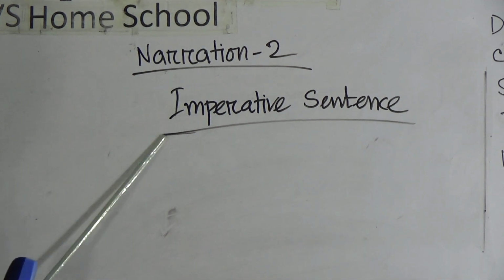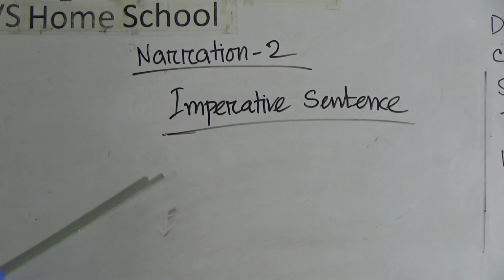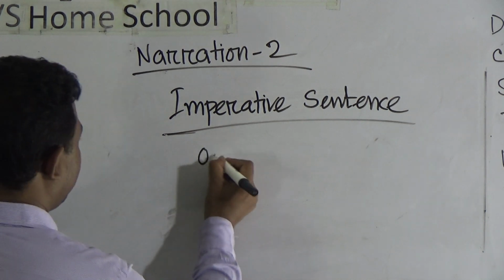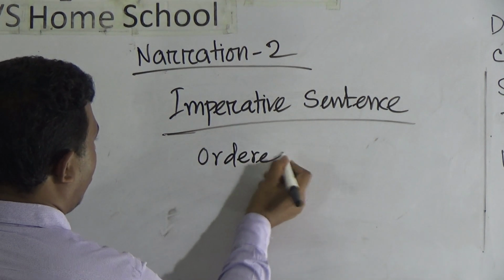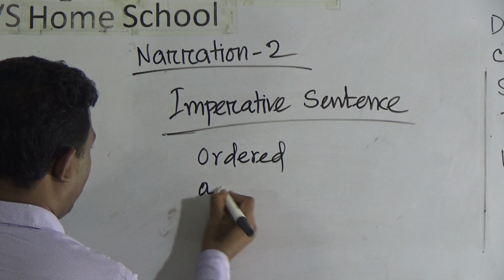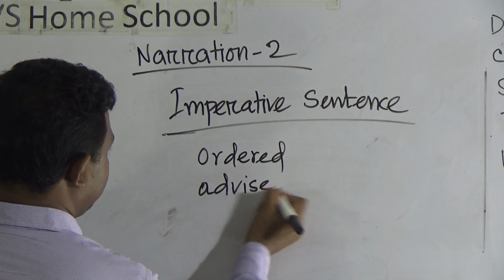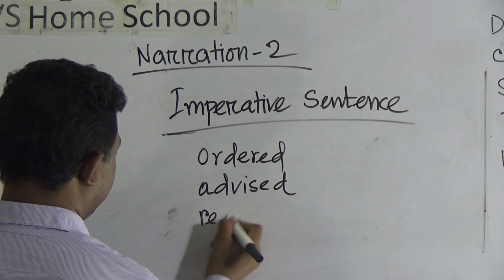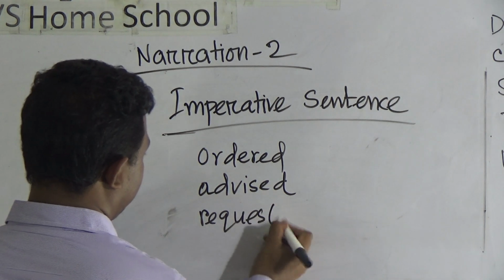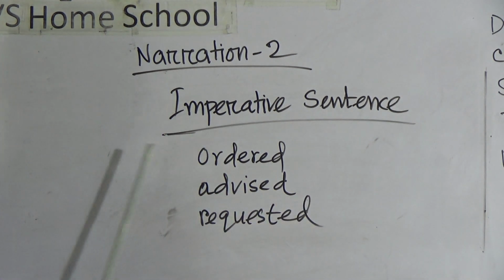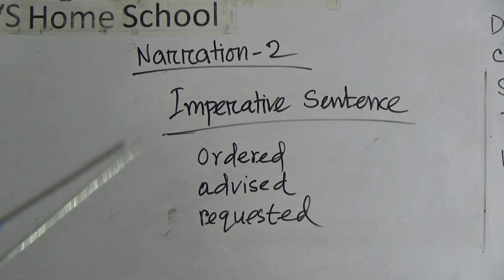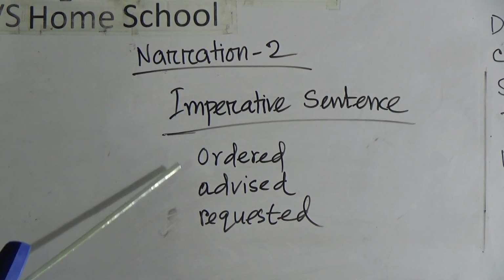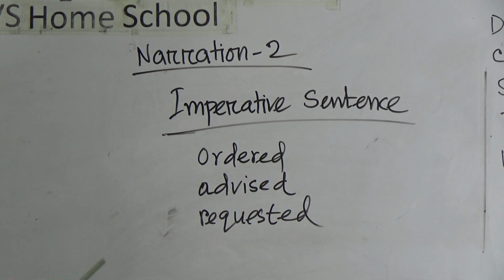First of all, you have to read this kind of sentence, and then you have to evaluate whether it is ordered or advised or requested. That means after reading the sentence, you have to identify whether the speech indicates order or advice or request. Okay.